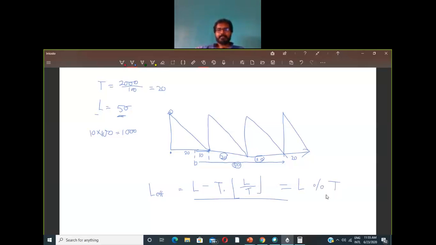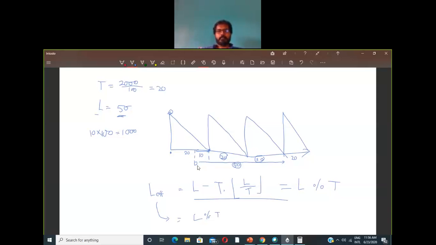So that will give you the excess amount of time. So always consider L effective as L modulus t, or L remainder t, the number of days which is basically excess over the full cycles. Here we have two full cycles that cover the lead time, and the excess amount will be 10 days.